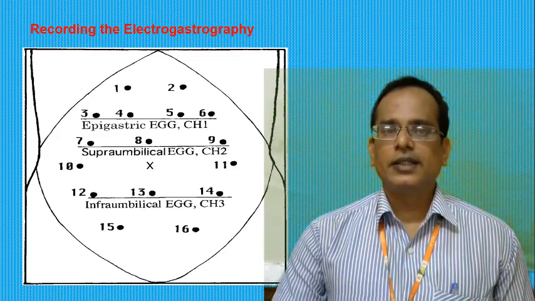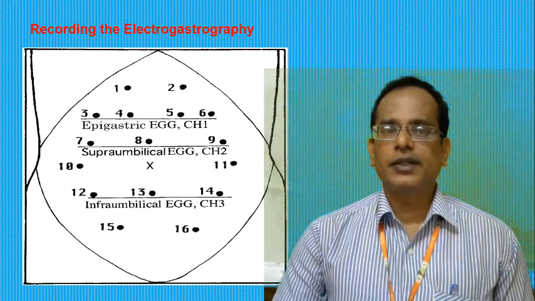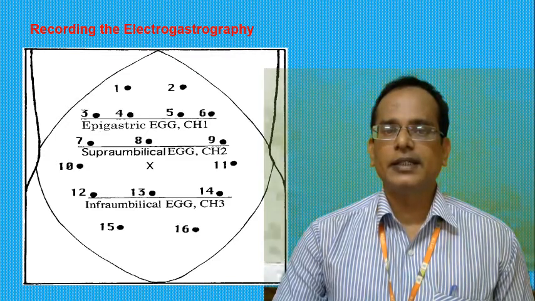So here electrodes 3, 4, 5, 6 provide the information about epigastric EGG, which is given to channel 1. Supra-umbilical EGG is obtained by electrodes 7, 8, 9, which is given to channel 2.